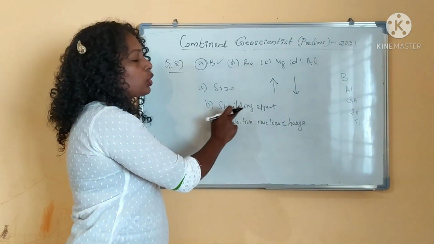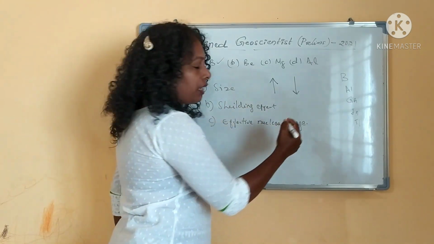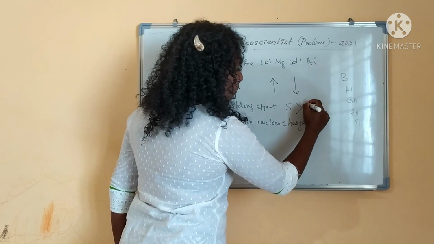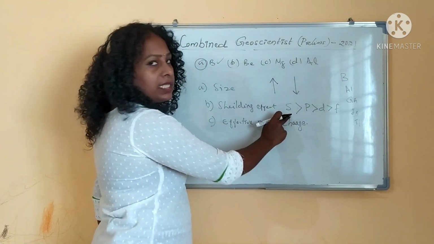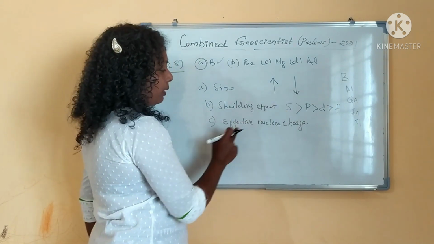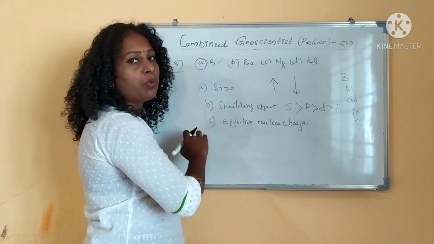And the next one is shielding effect. How does the shielding effect work? S orbital will be shielding more: S, P, D, F. This is the order, okay. So S electrons will shield more effectively. And the third one is effective nuclear charge.